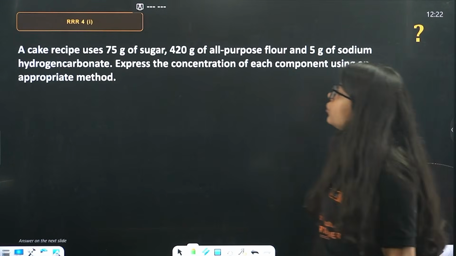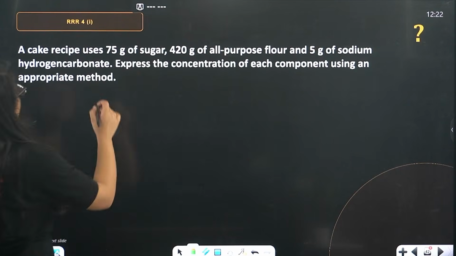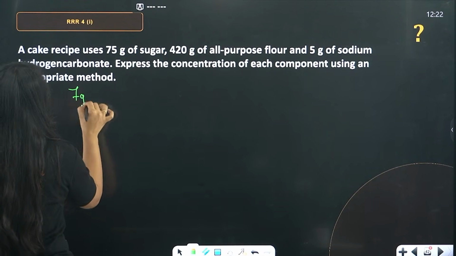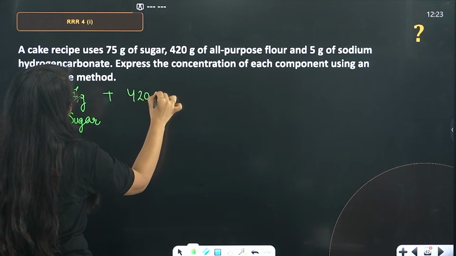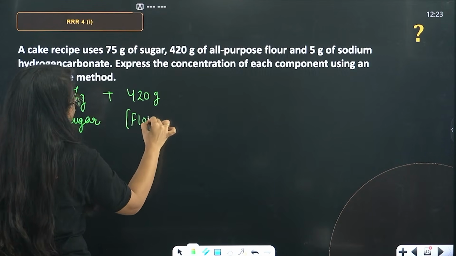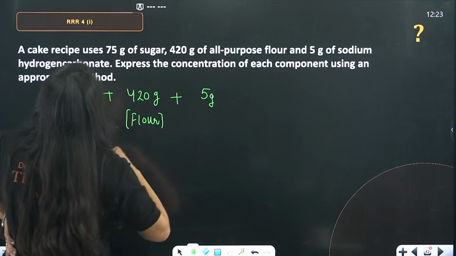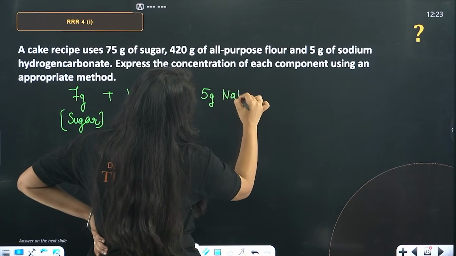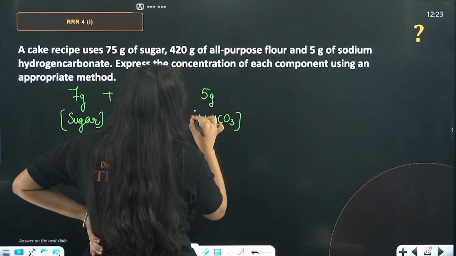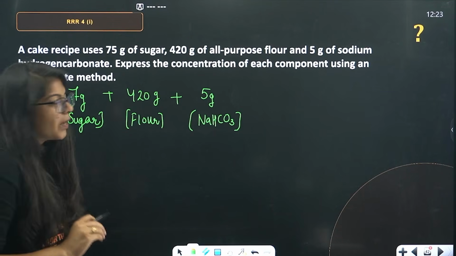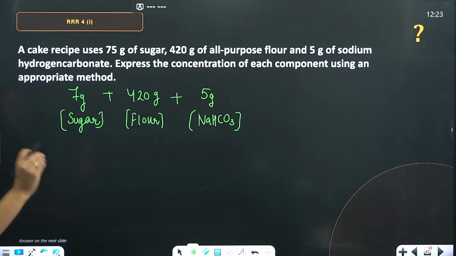A cake recipe uses 75 gram of sugar. Now, pay attention. Try to solve this with me. A cake recipe uses 75 gram of sugar plus 420 gram of all-purpose flour plus 5 gram of sodium hydrogen carbonate, NaHCO3. Don't worry about this formula. I am just avoiding writing the big word sodium hydrogen carbonate. Express the concentration of each component using an appropriate method.